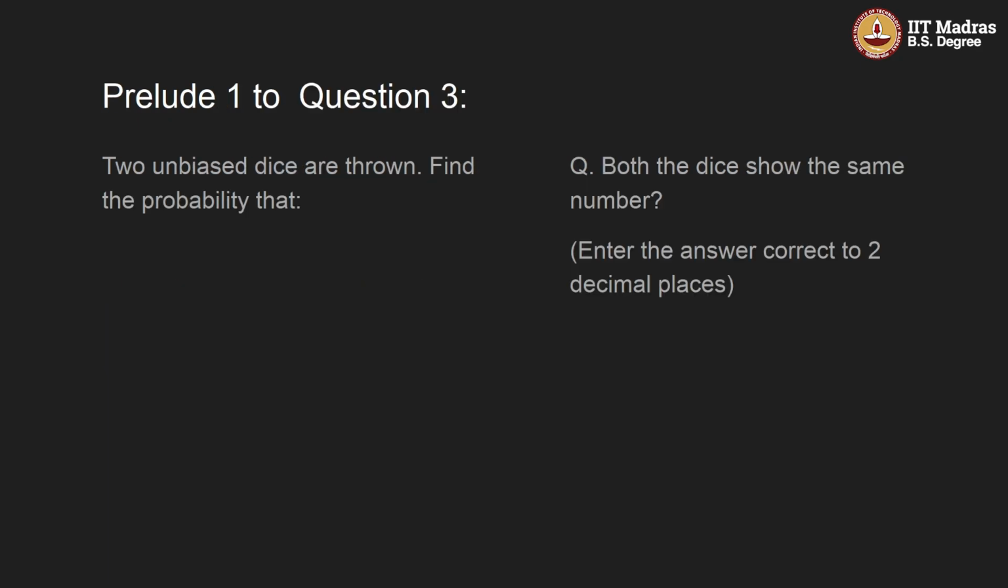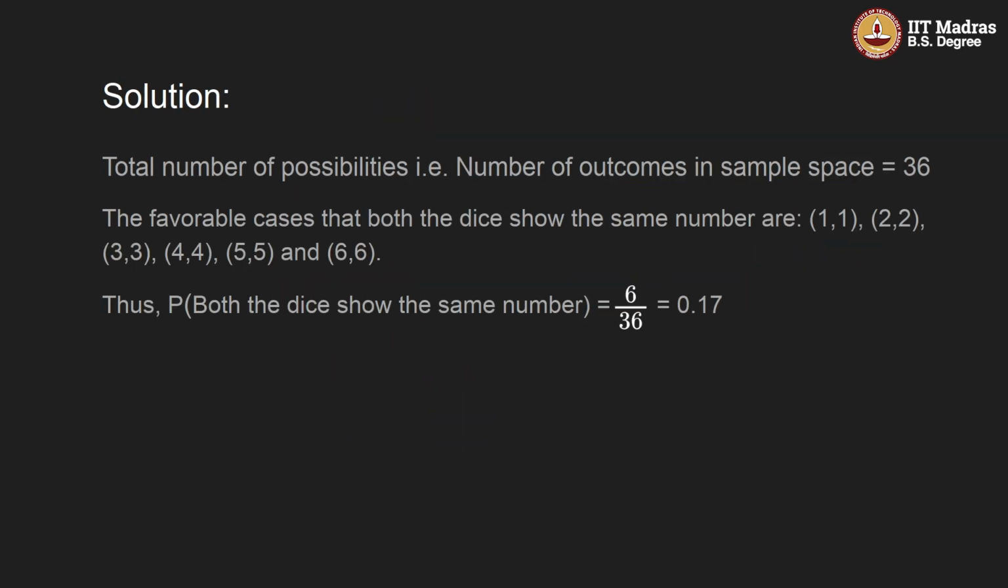Now, two unbiased dice are thrown. Find the probability that both the dice show the same number. We have to calculate that both the dice should have the same number. Like we can have 1 1, 2 2, 3 3, 4 4, 5 5, and 6 6. So how many are there? There are 6 out of 36, right? So the probability would be 6 out of 36, that is 1 by 6. So let us see the answer.